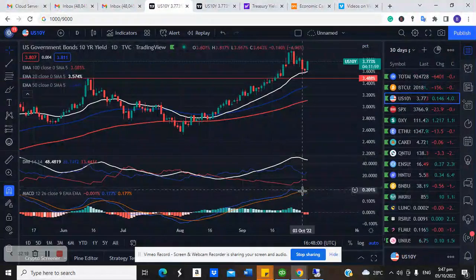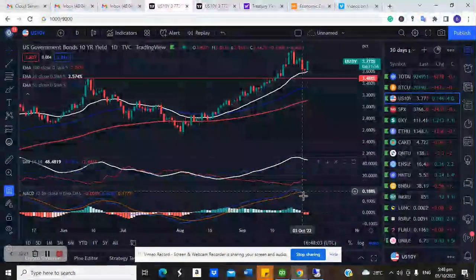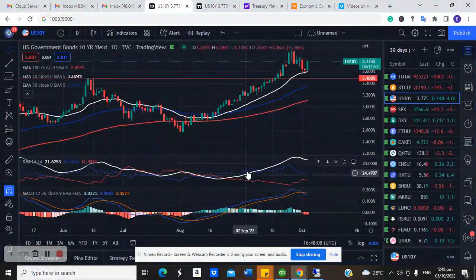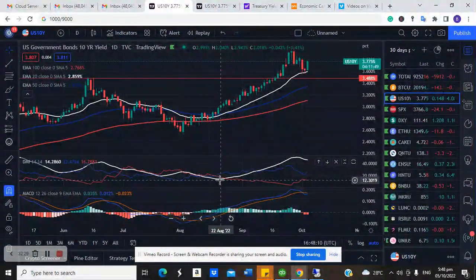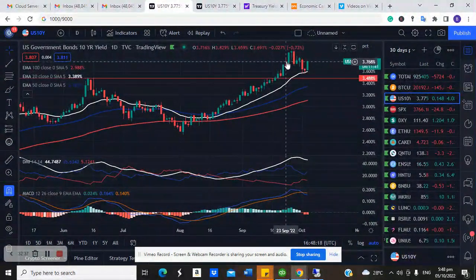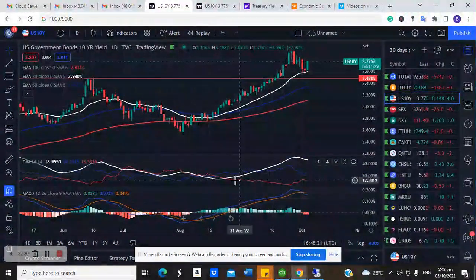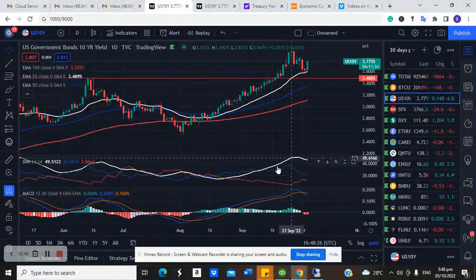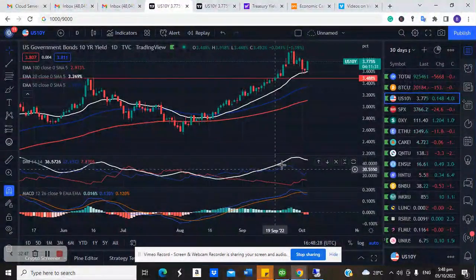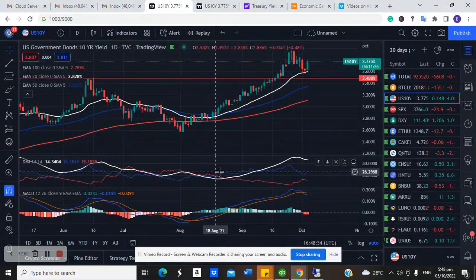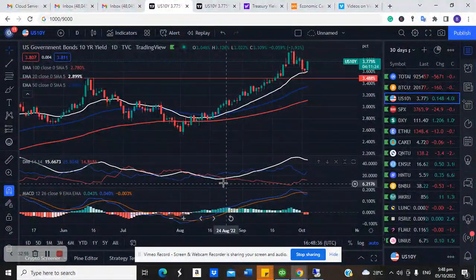Now, as it is, you can see that we just recorded a bearish cross on the 10-year yield, with DMI confirming that. What is DMI? DMI tells us the strength of the market. So as DMI continues to rally higher, you see the market gains higher strength. What DMI basically tells you is that the market is moving from weakness to strength. It doesn't mean that a rising DMI means the market is going up. This white line, DMI, does not tell us whether the market is going up or down. It only tells us the strength of the bull run or the strength of the bear run.